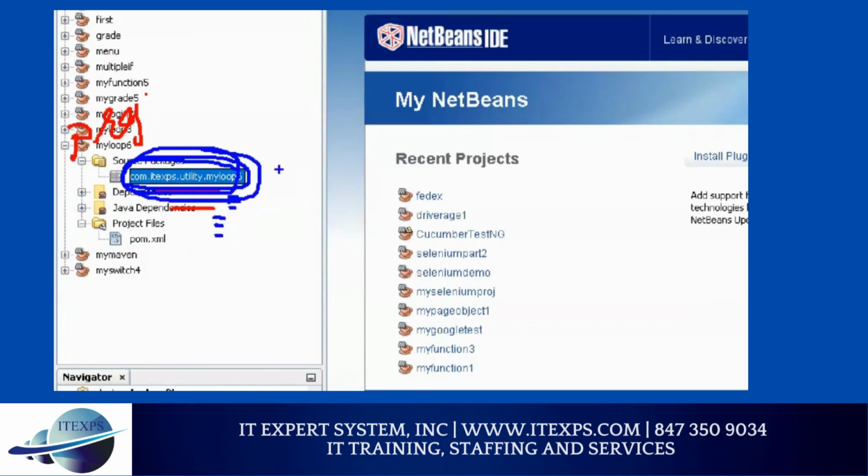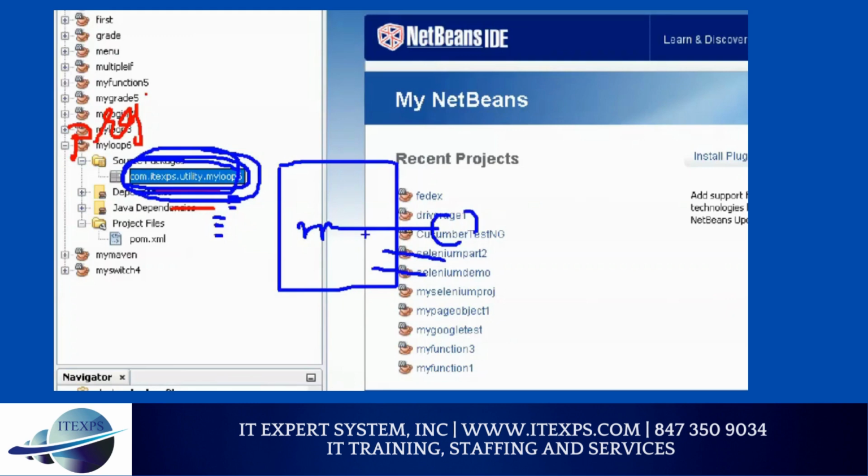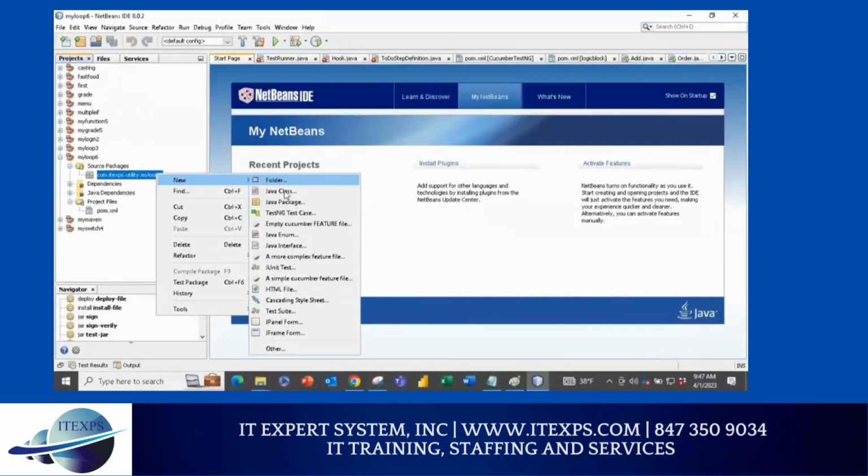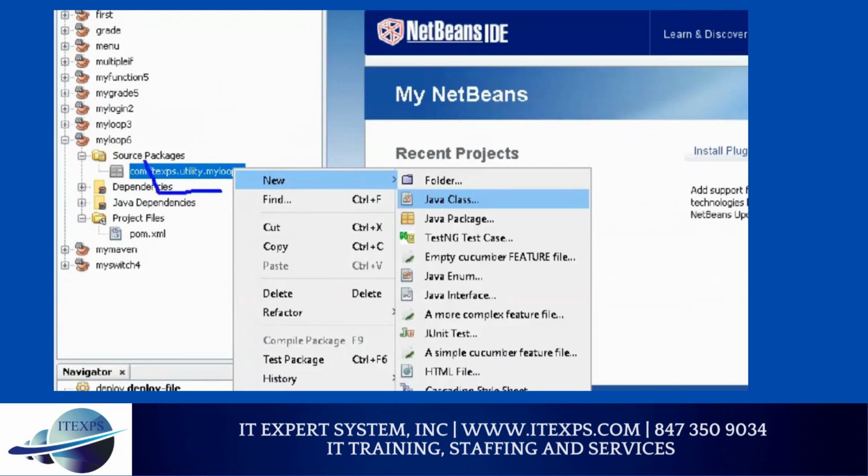If you already have a class with the main method, you don't have to do that. You can use that class if you have a class with the main method. But right now I do not have. So I'm going to say right click, new Java class.